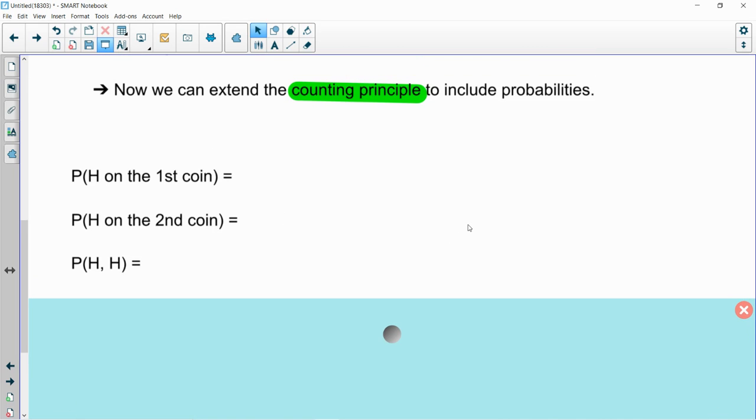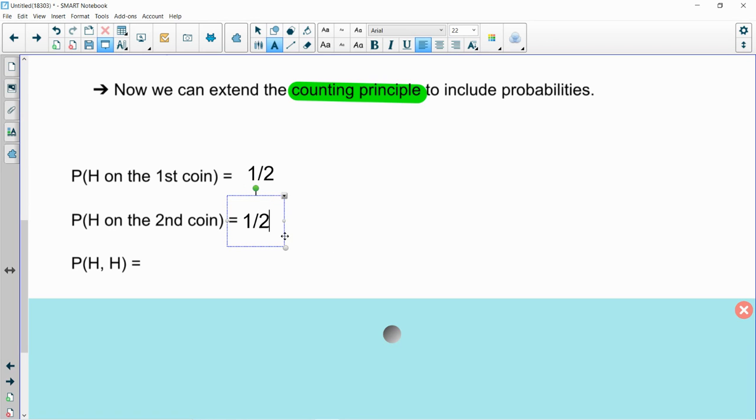Let's use our 2 flips of the coin. When we flipped our first coin, the probability of getting a head on the first coin was 1 out of 2. Okay, great. And then we flip the second coin. Probability of getting heads on the second coin. Once again, 1 out of 2, right?